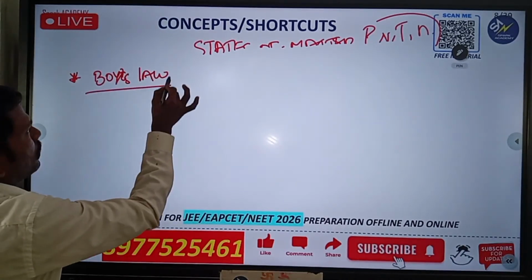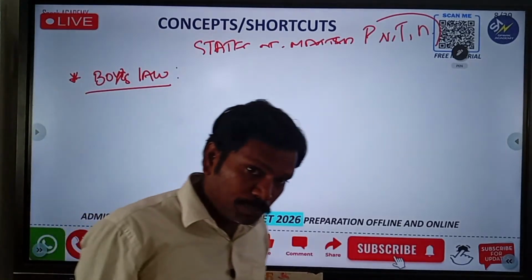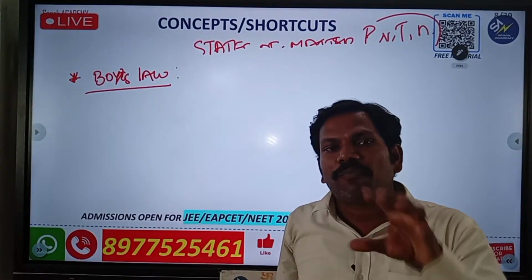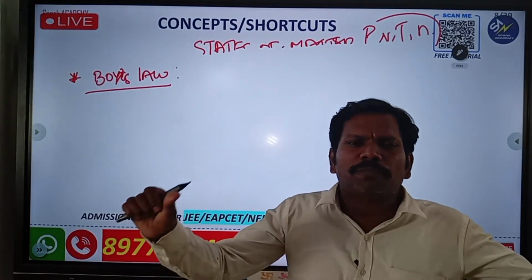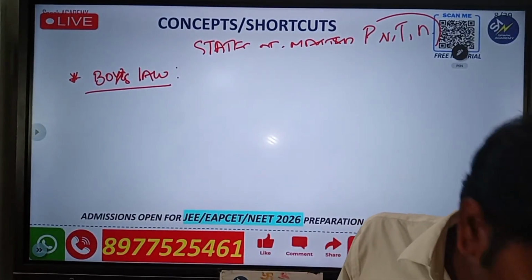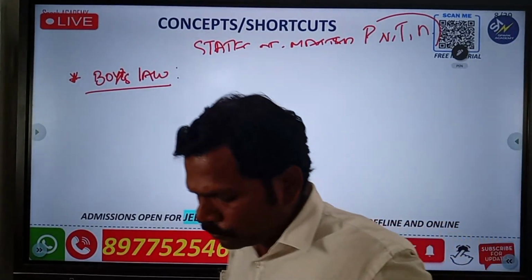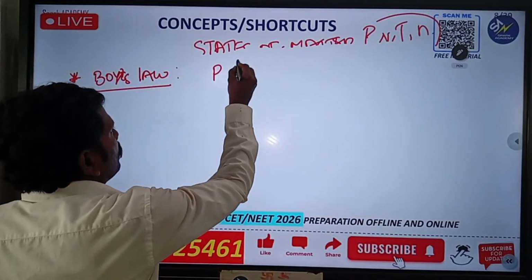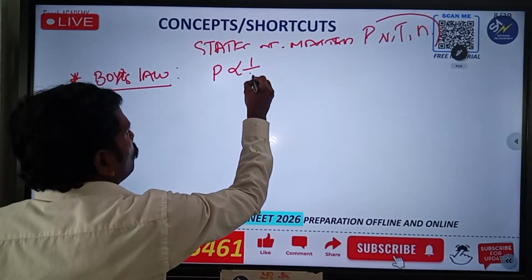So the relationship between pressure and volume. What is that? If you know the relationship between pressure and volume, you can understand the total information about this law. So first of all, I simply write this representation: P is inversely proportional to V.